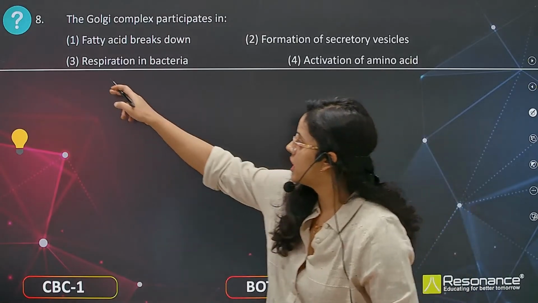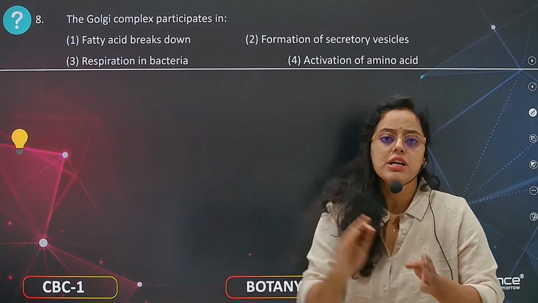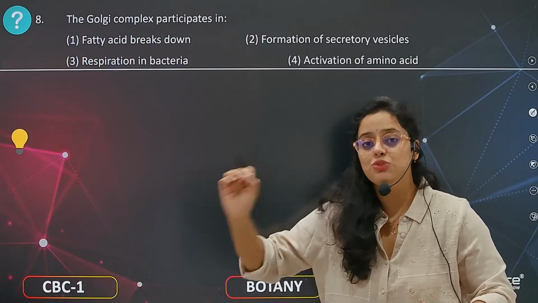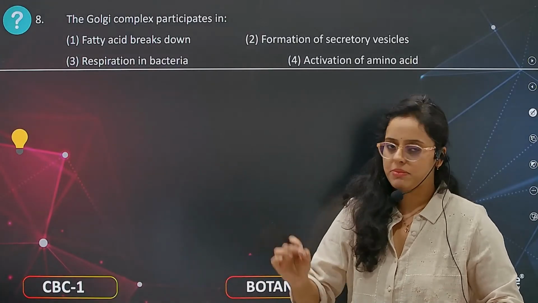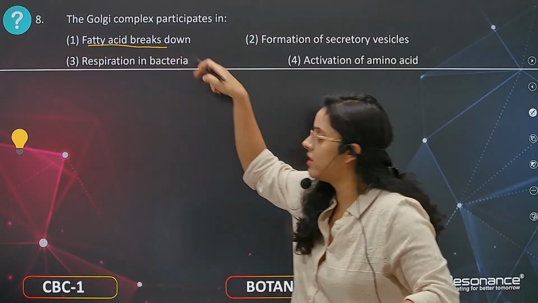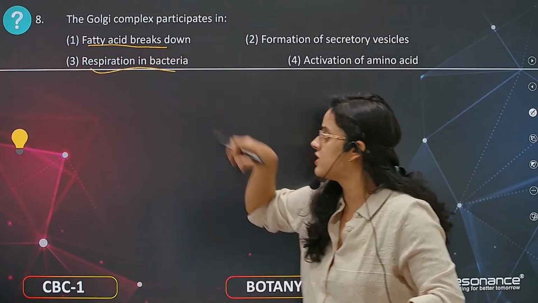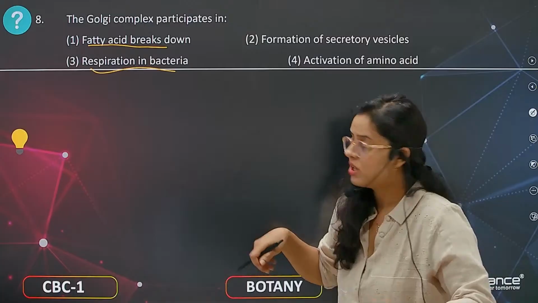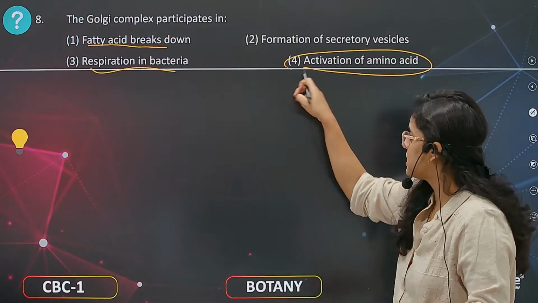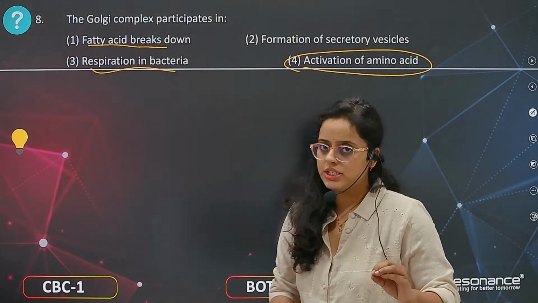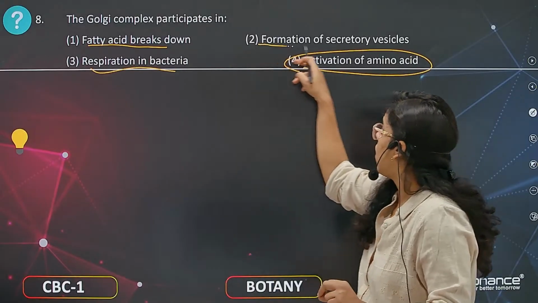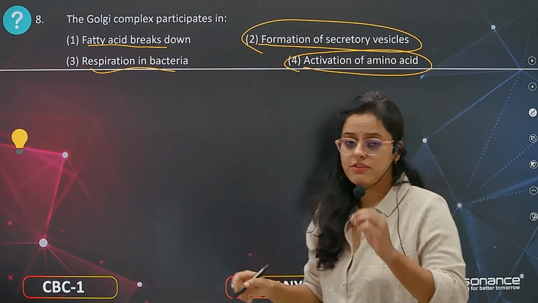Then the third option, respiration in bacteria. Respiration in bacteria is done by mesosomes, not by the Golgi apparatus. About activation of amino acids, this is not done by the Golgi complex. The formation of secretory vesicles is what they do.